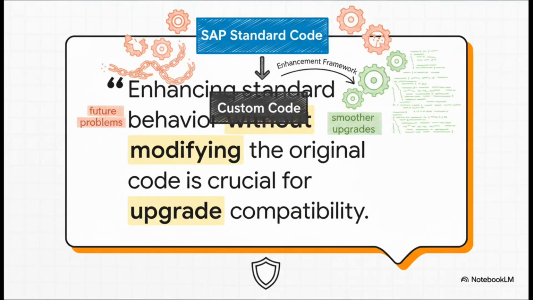Every single time you go in and directly change a standard SAP object, you're basically creating a time bomb for your future self. The enhancement framework lets us add our logic or even replace SAP's logic while keeping a clean wall between their code and our code. This makes upgrades infinitely smoother and our systems way more stable.